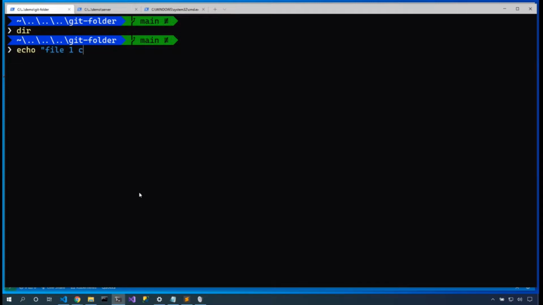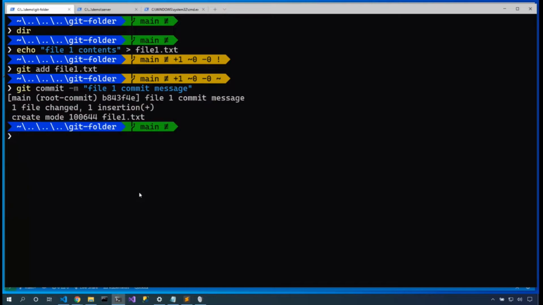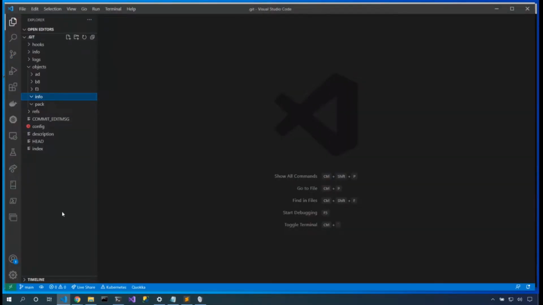Okay, file one contents. I'm going to redirect that to file one, and then I'm going to git add file one and git commit -m "file one commit message". There we go. So we've got our first commit. And now here inside the .git folder, we have